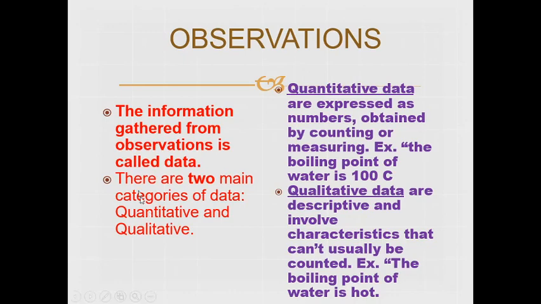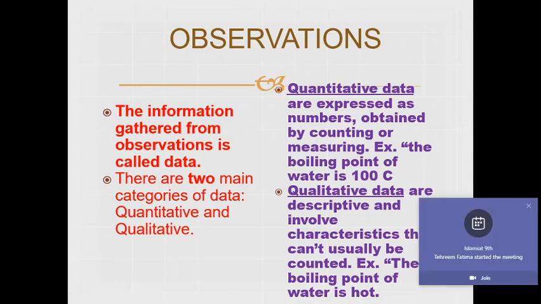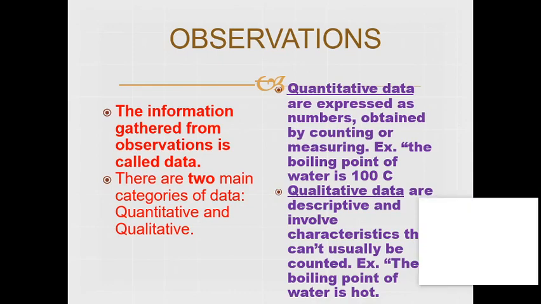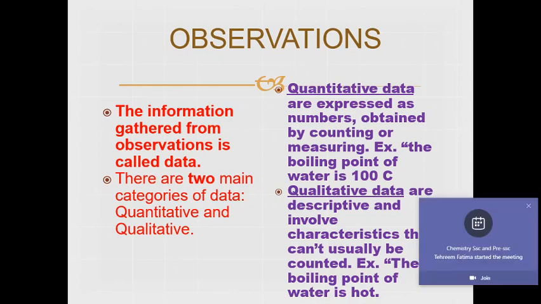Then the next thing is that the information gathered from the observation is called data. There are two main categories of data: quantitative data and qualitative data. Quantitative data is expressed as numbers obtained by counting or measuring. Like in a specific area, we take some specific people for observation and research, and then we find the number and count them.